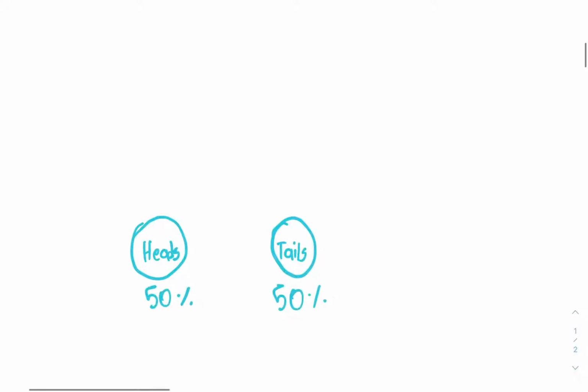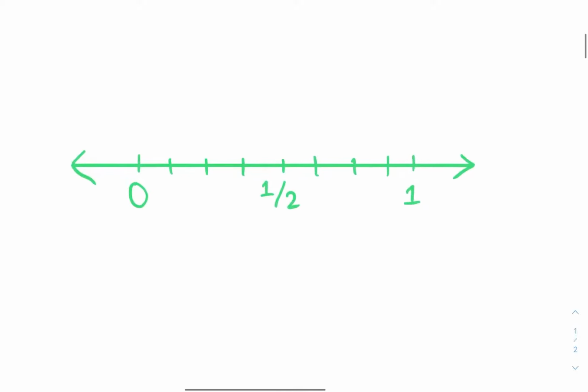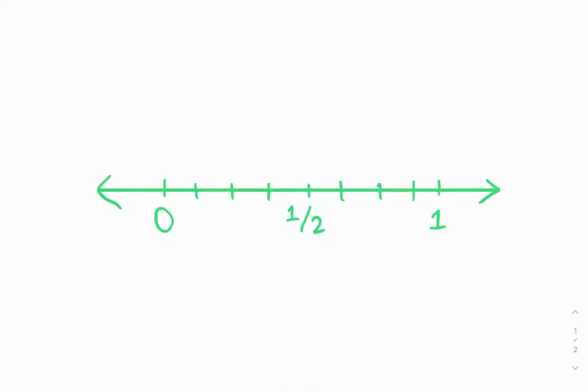Okay, if you're unsure about this, let's look at a number line. Over here, we have 0 on the left side and 1 on the right side. We can put 1/2 right in the middle since it is halfway between 0 and 1. Now let's think of this line as the probability of an event happening. If the probability is 0 or 0%, then we can say the event will never happen.